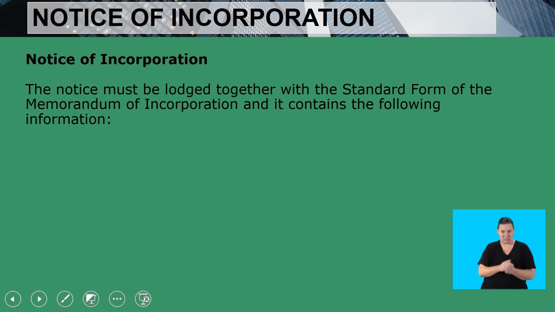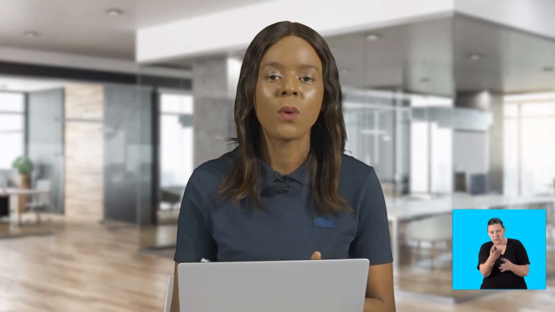The notice must be lodged together with the standard form of the Memorandum of Incorporation, and it contains the following information. The type of the company. So, before we continue, let us just go back a little bit. The Notice of Incorporation is the one that has to go hand in hand with the Memorandum of Incorporation. It tells us when the business is going to start operating. So this is what must be in the Notice of Incorporation.